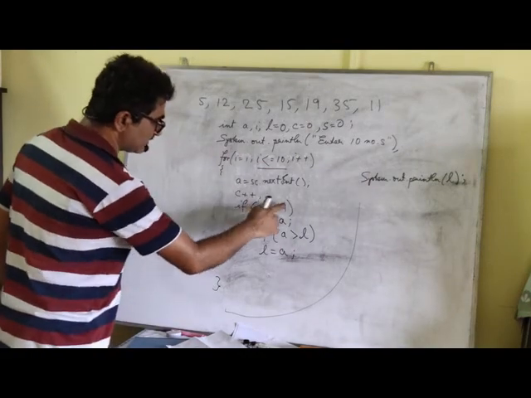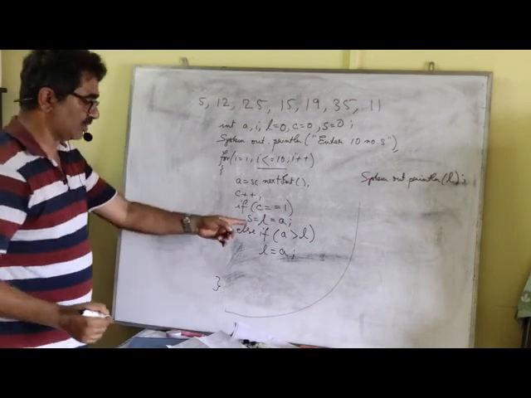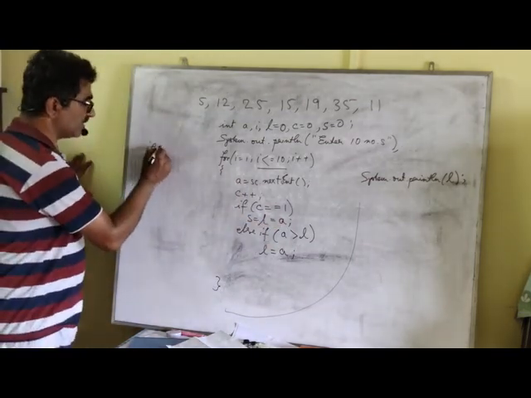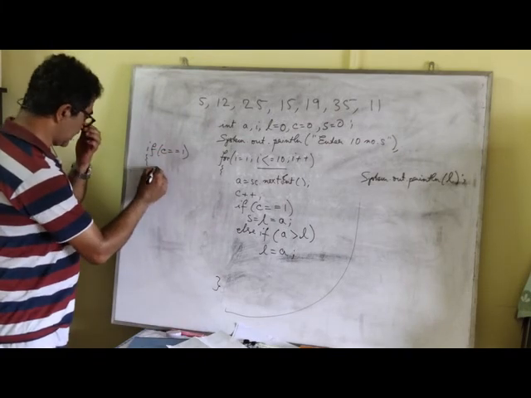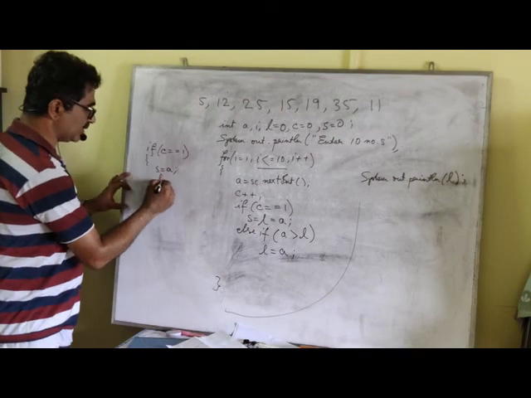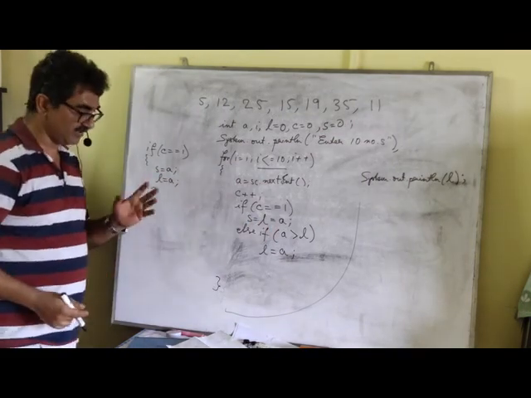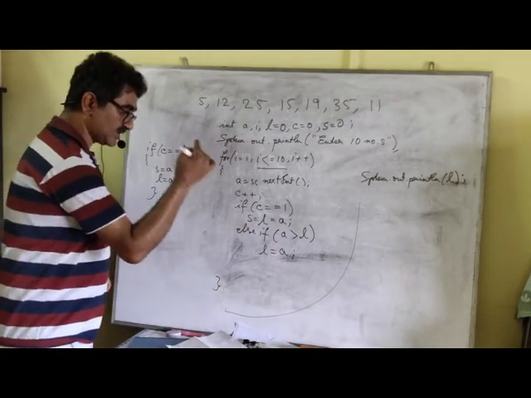So what we are going to do is, if C is 1, L equal to A, and along with that the first number, I am going to store it in S also. Remember, this is a multiple assignment statement. You could have also written it this way: if C is equal to 1, this would have been written in two statements, S equal to A and L equal to A. Now, this is written in a single statement, we call it multiple assignment. So this A will be assigned to L also, S also.